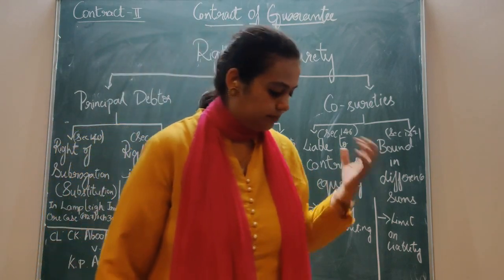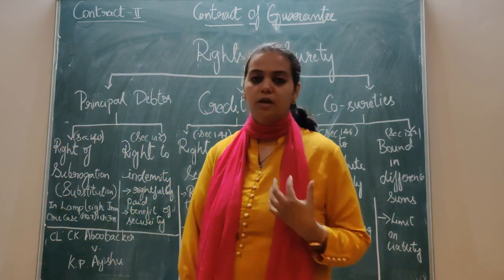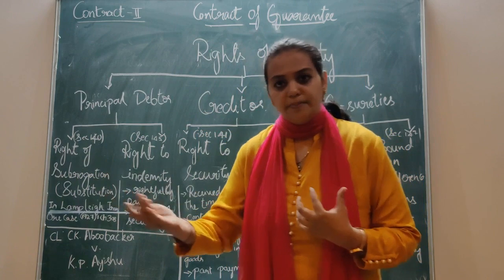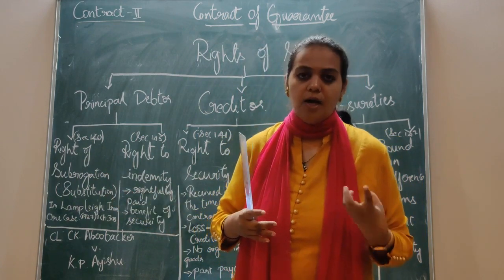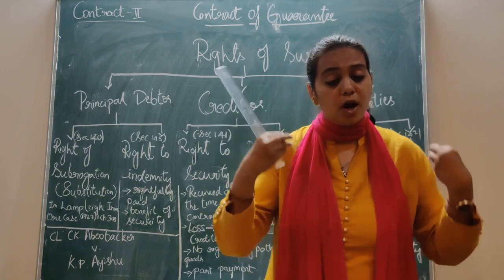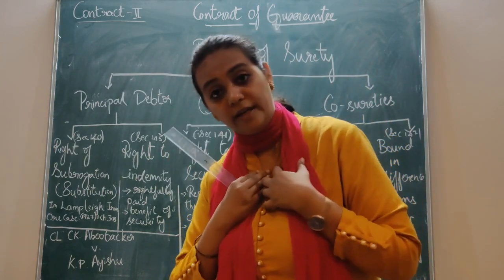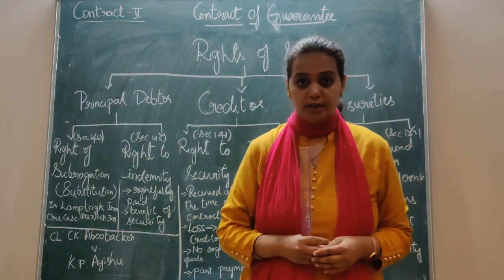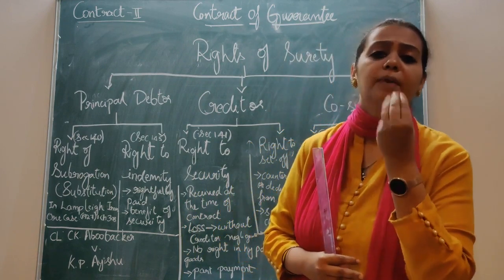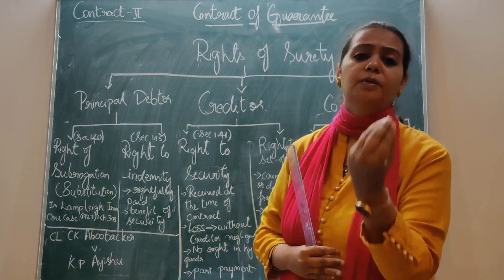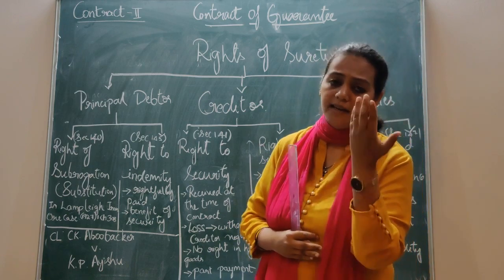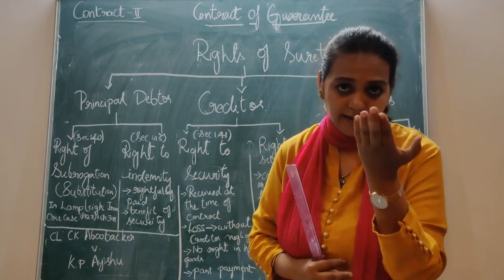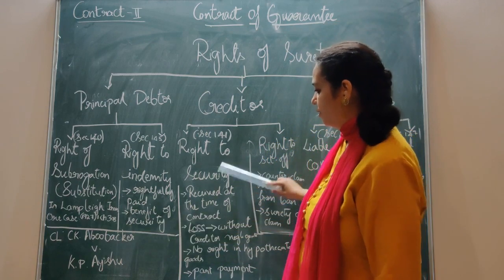As explained here, once the principal debtor makes a default, the surety pays the amount and the creditor has to hand over the security, whatever he has, to the surety. So that surety gets some benefit. So that in case the principal debtor does not pay the surety, the surety can sell it and can recover some amount from it, right? So that is the right of the surety.